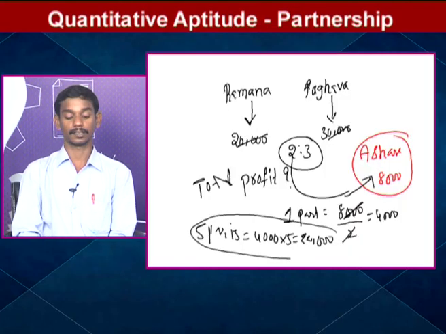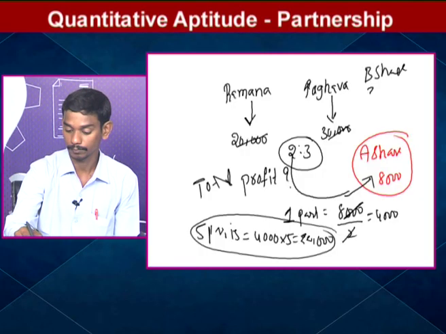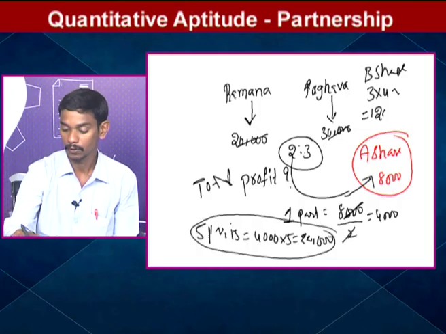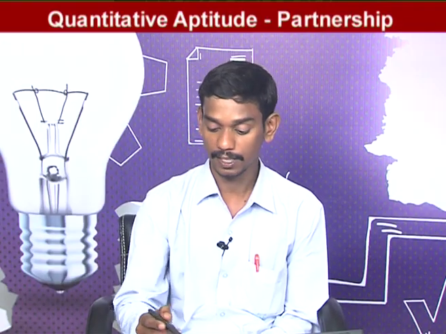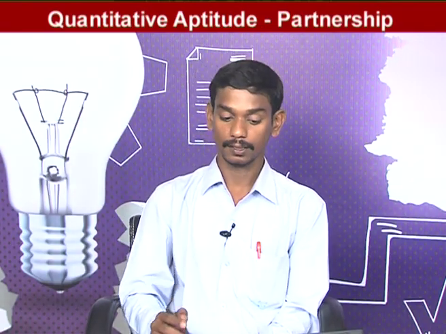And one more question in that. Second one, what is the share of B? B's share is 3 parts. We already know 1 part is 4,000, so 3 into 4,000 is 12,000. So in this question, there are 2 questions: the total profit is 20,000, and B's share is 12,000. Just check once: A's share 8,000 and B's share 12,000, total profit 12 plus 8, 20,000. Is it clear?